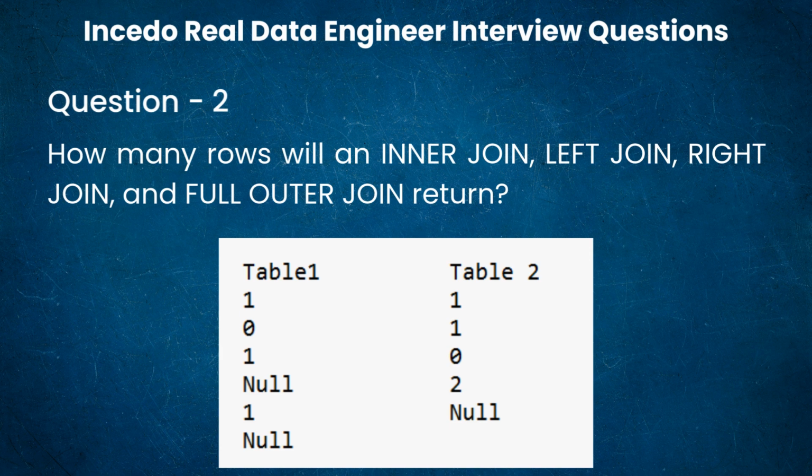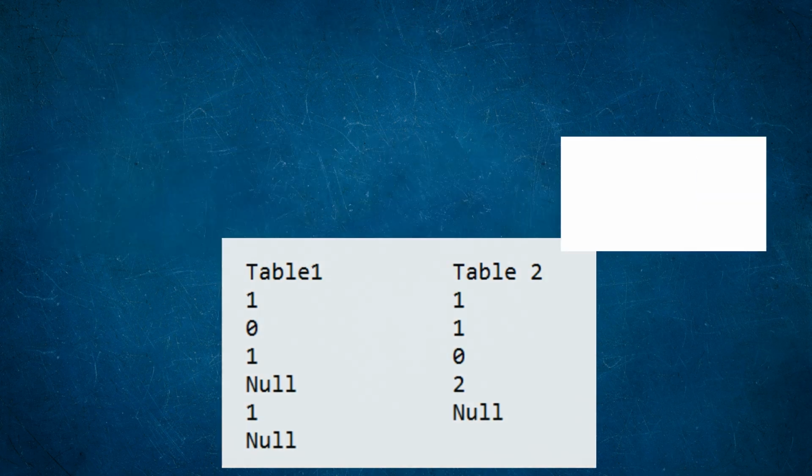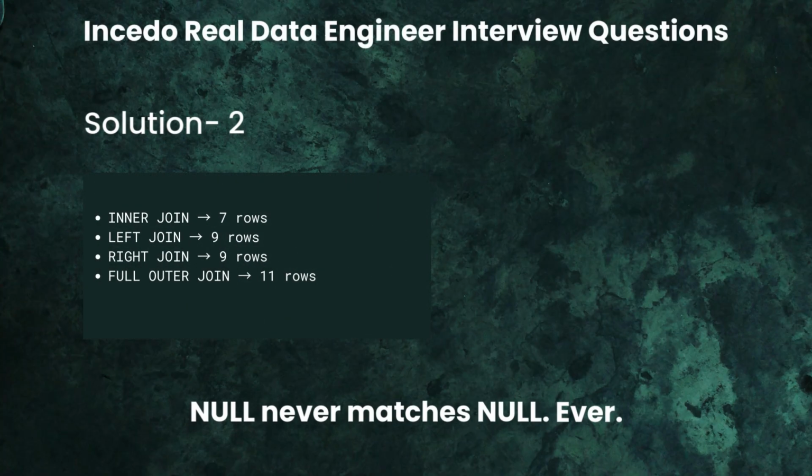So here is the key you must remember while doing this. Null never matches with null. So only non-null matching values participate in joins. So that's where the correct answers are. Inner join returns 7 rows, left join returns 9 rows, right join returns 9 rows, full outer join returns 11 rows.